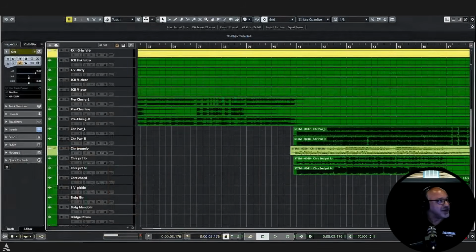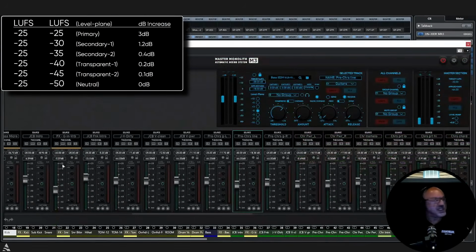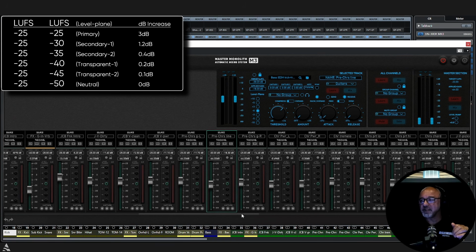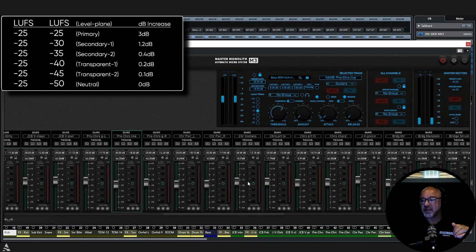All right, now over here, our tremolo guitar, I know that's like a background. That was an acoustic with heavy chorusing. He's supposed to be almost like a pad, but instead of using pad, we did that and heavy effects. So we want that to sit as an effect on secondary, transparent 1. So we will come here to the tremolo and we will put that at minus 40.